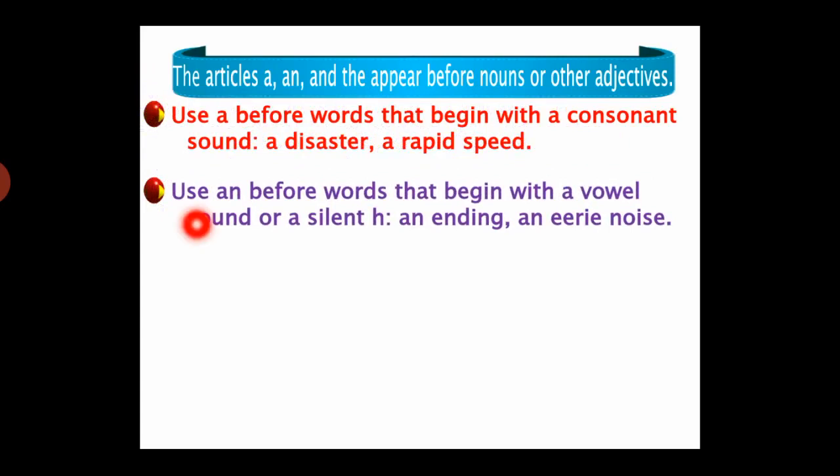What about an? Use an before words that begin with a vowel sound or a silent H. All of us know what the vowel sounds in English are, like A, E, I, O, and U. If any noun or adjective starts with a vowel sound, we have to use an before it. Or a silent H, like an hour. The word hour starts with H, but it's silent. So we're gonna deal with the next sound, O. That's why we have to put an before it, an hour. Another example, an airy noise. Yeah, we have airy here, it starts with a vowel sound. That's why we put an before it.